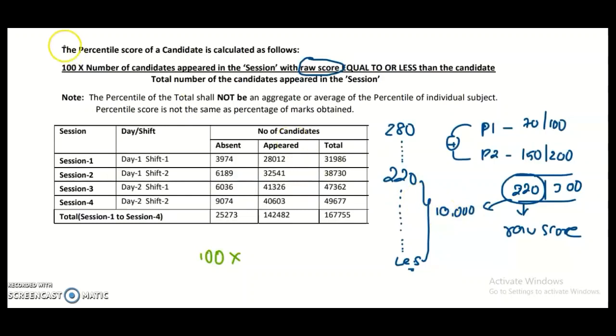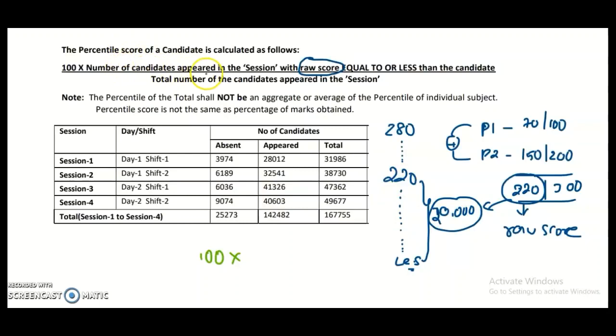Let's take 20,000 candidates who scored less than or equal to 220 marks, the raw score.